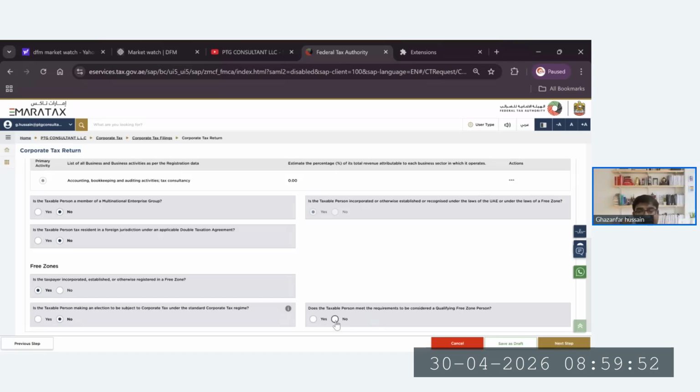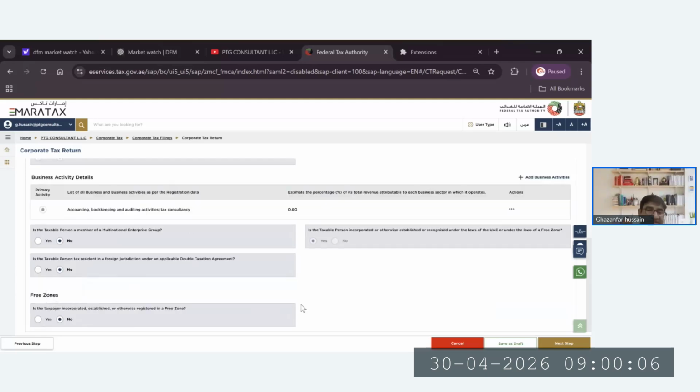So here, if you still say no, by default you are coming towards 9%. Either you opt gently from here, or if you say you are not meeting the conditions of a qualifying free zone person, again you come towards 9%. As the company is not a free zone, let's move to the next.